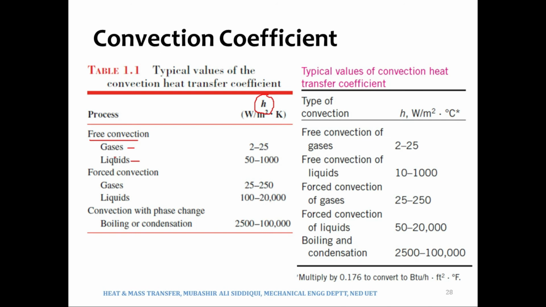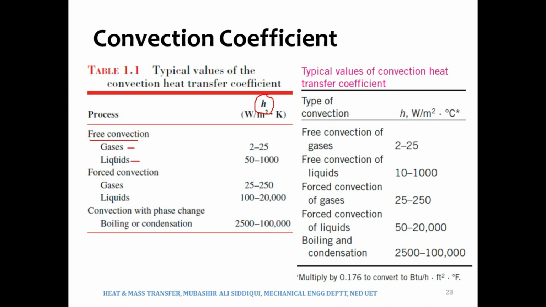Water has got a higher value of specific heat. Remember, there was a Cp as one of the parameters that the convection heat transfer coefficient depends upon. Water has a Cp of about 4.18 or 4.2 kilojoules per kg per Kelvin, whereas gases such as air have a Cp of 1.005 kilojoules per kg per Kelvin.